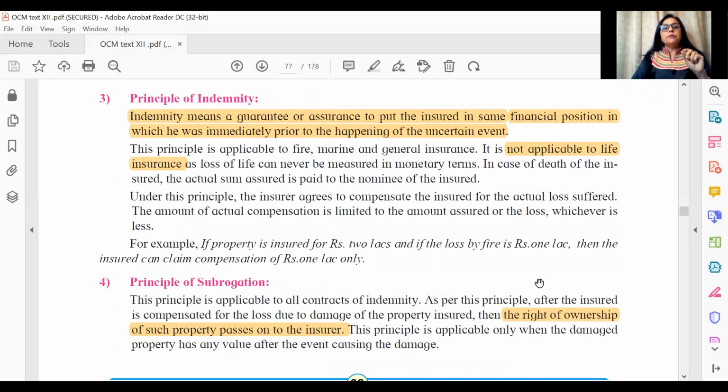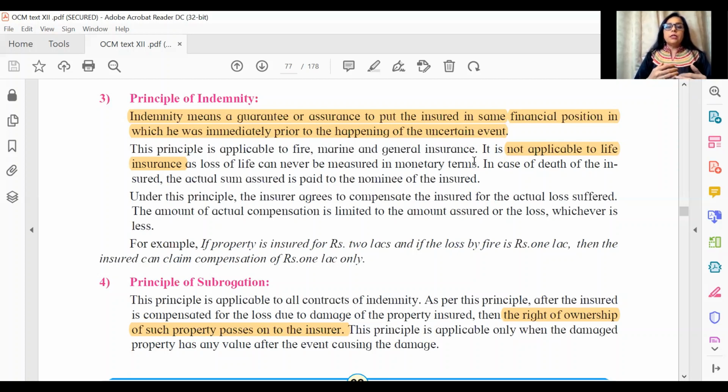Indemnity, again, is a very hot favorite in terms of justify. A very important question we can expect on justify is indemnity is not applicable to life insurance. All right, so the whole concept is about how indemnity is not applicable to life insurance. So the answer given here is quite brief. For a 4-mark justify answer, this definitely is not enough.